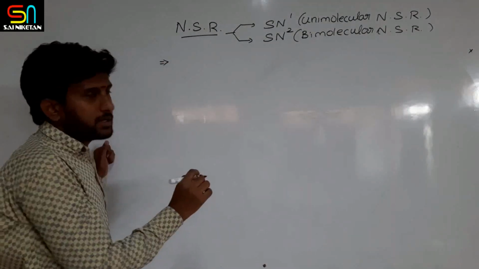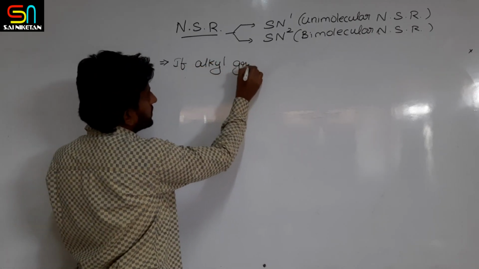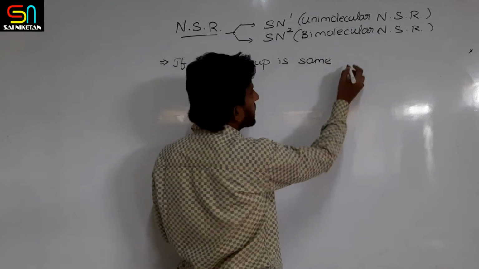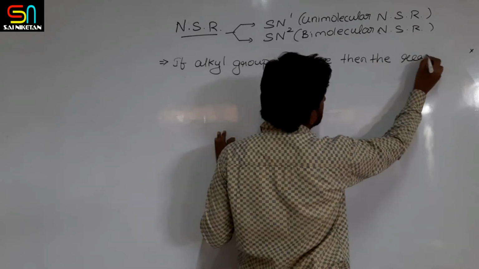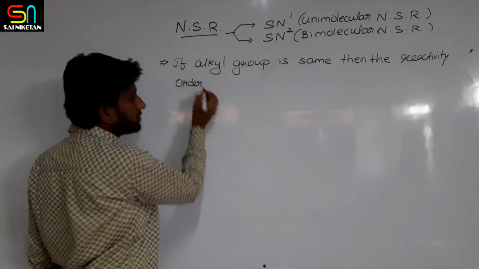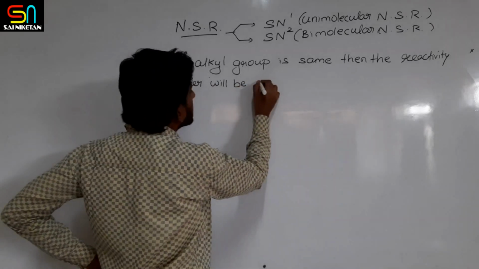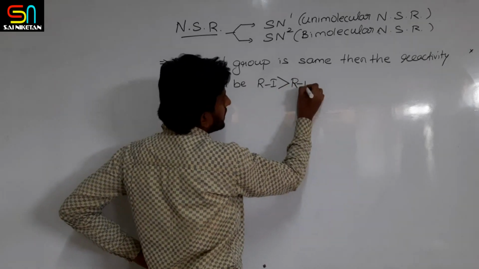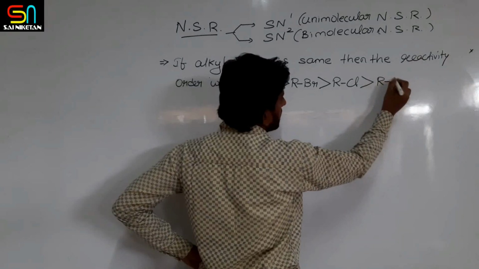But one point you should remember, if the alkyl group is the same, then the reactivity order will be: alkyl iodides are more reactive than alkyl bromides, than alkyl chlorides, than alkyl fluorides.